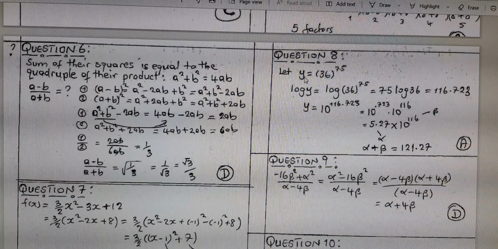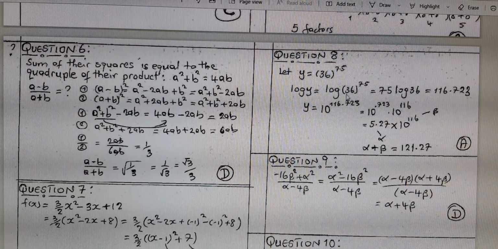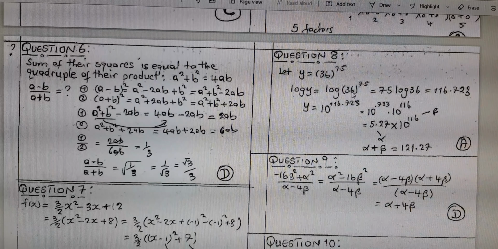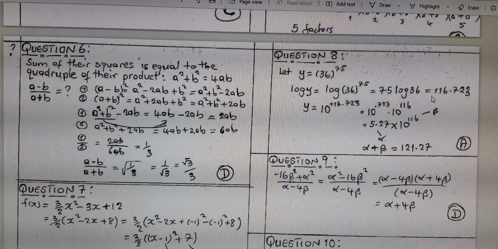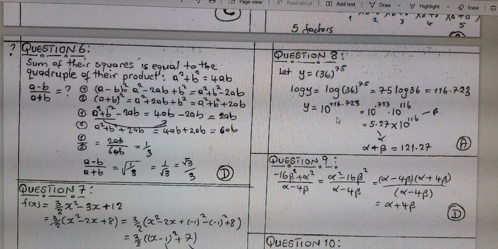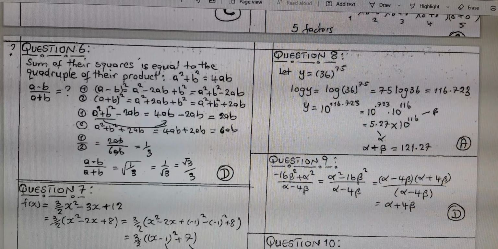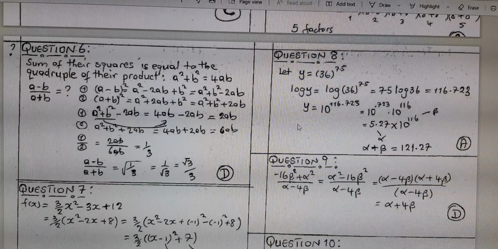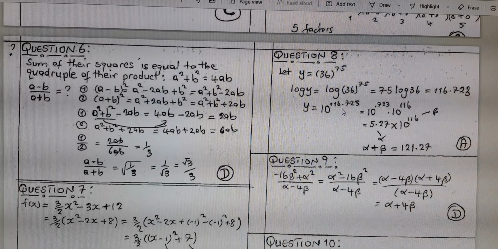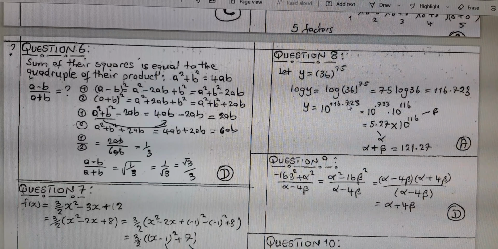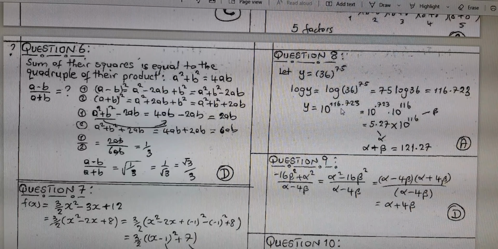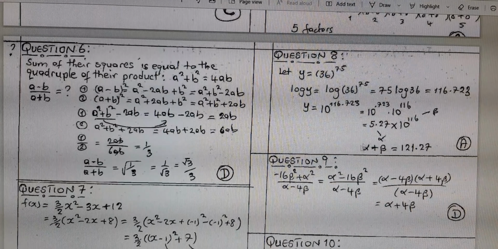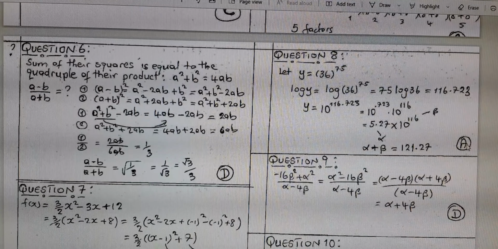So if I just let my y be equal to this and I take the log on both sides, then from properties of log, my 75 can fall in front. Then with your calculator, you can actually do log 36 to the base 10. If you do that, you get that expression when you multiply by 75. But then I was not asked for log of that, I was asked for that. So I will do the anti-log process. So you move back from log to the number, and that's simply the base raised to that. And you can play with this. 116.2723 is the same as 10 to the 116 plus 0.72 that. So I can actually write it in this form. And if you play with that, this was your answer, which was A.